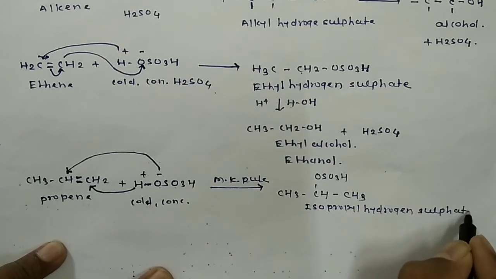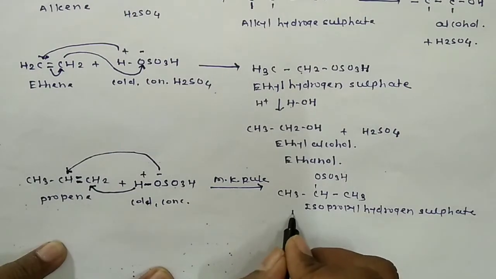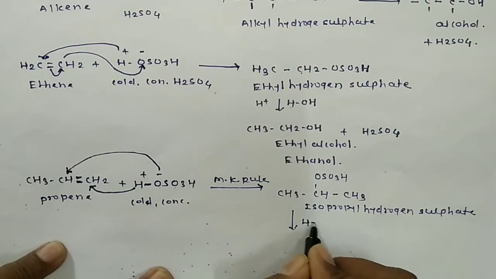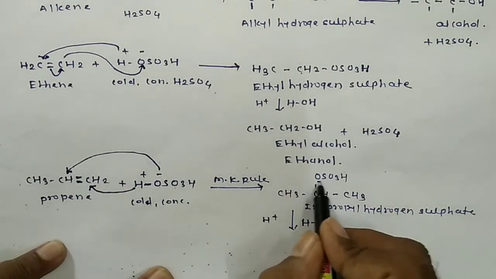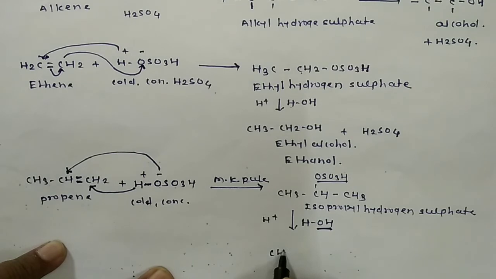It is isopropyl hydrogen sulfate, and this isopropyl hydrogen sulfate on hydration in presence of acid, the OSO3H group is now replaced by the OH group, and we get the product, that is CH3CHOHCH3, plus regeneration of sulfuric acid.